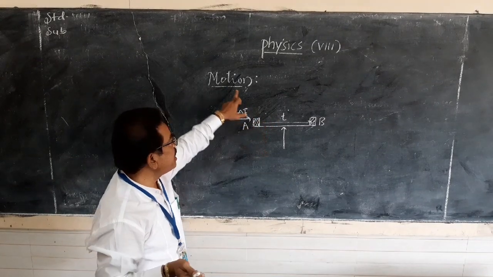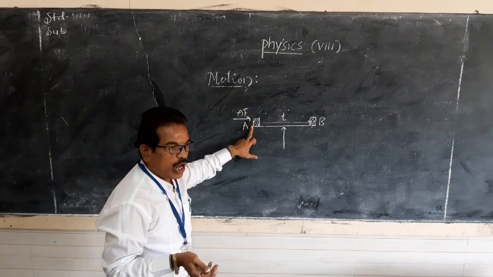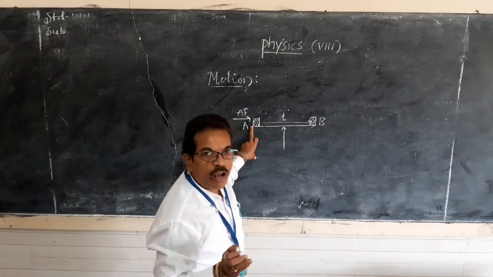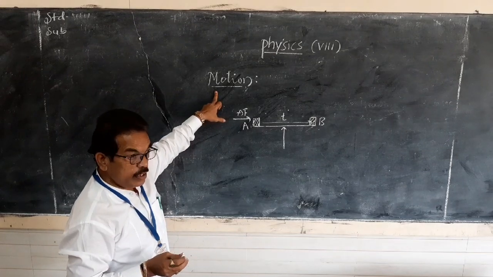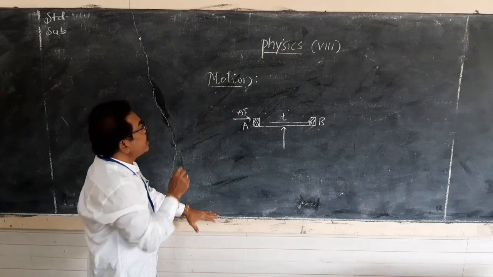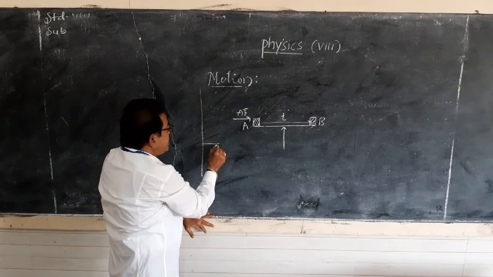Already I have given some examples of motion: the moving car, a running horse, flowing water. All these represent motion. Then we have to classify motion in three ways.